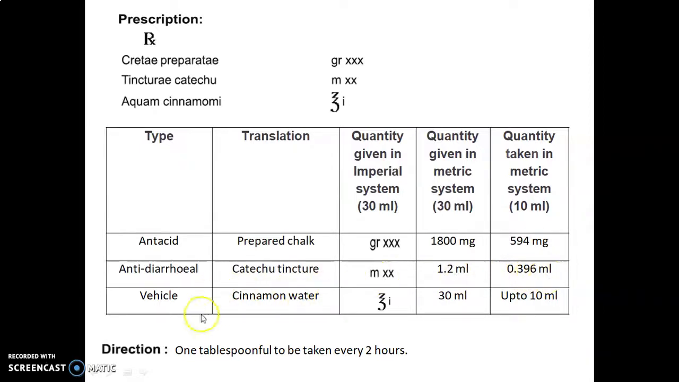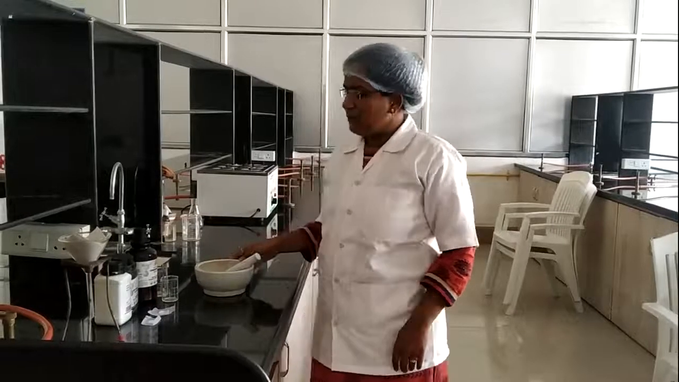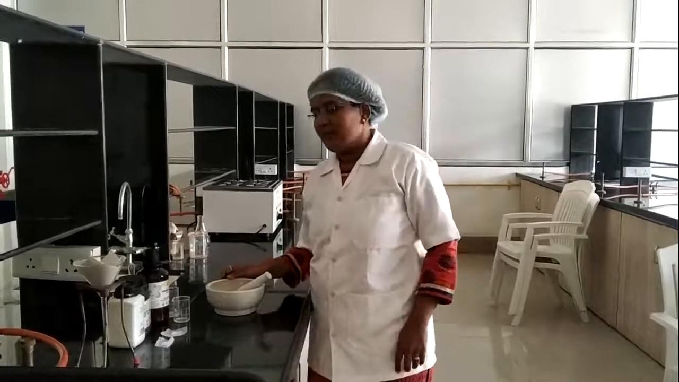ml. And cinnamon water, used as a vehicle, that is ounce I, means 30 into 1, so we will get 30 ml. And the quantity used for preparing 10 ml is up to 10 ml. Direction is 1 tablespoonful to be taken every 2 hours. So now let's move on to performing the actual experiment in the laboratory. Let's proceed for performing the actual experiment in the laboratory.